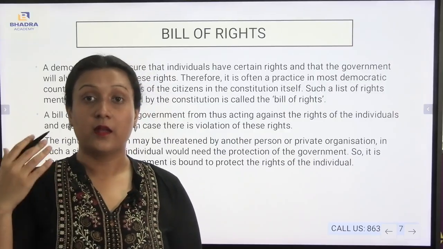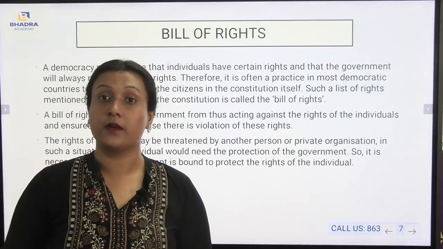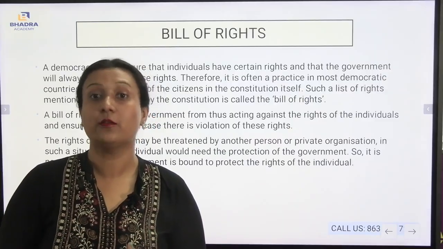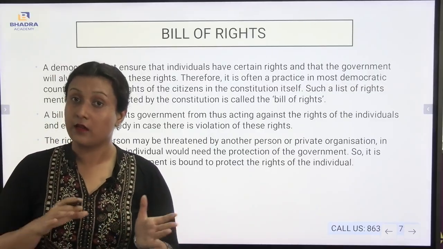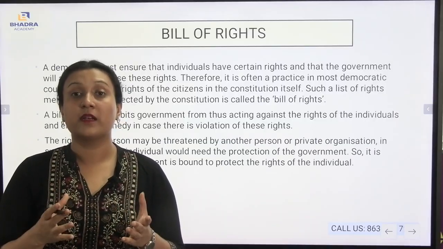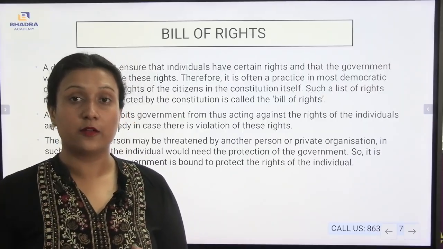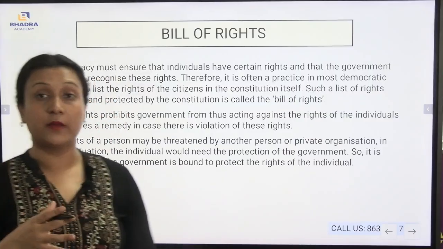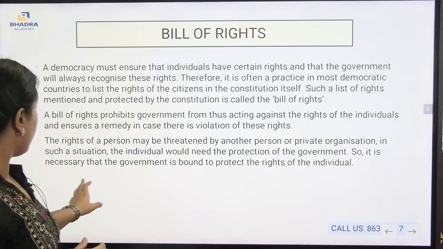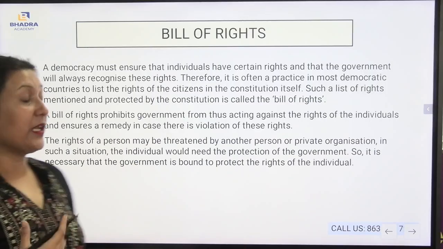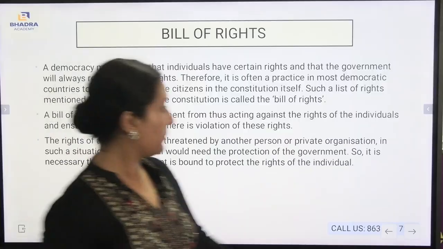First, the Bill of Rights gives us the enlistment of the fundamental rights, and it also protects the fundamental rights so that each and every individual can enjoy those rights. Also, if there is any violation of rights, the government can be answerable to the court, and the government has the duty to protect against the violation of those rights. And if one person is threatening another person, the government will give protection to that particular individual. So the government is bound to protect the rights of the individual in any case.